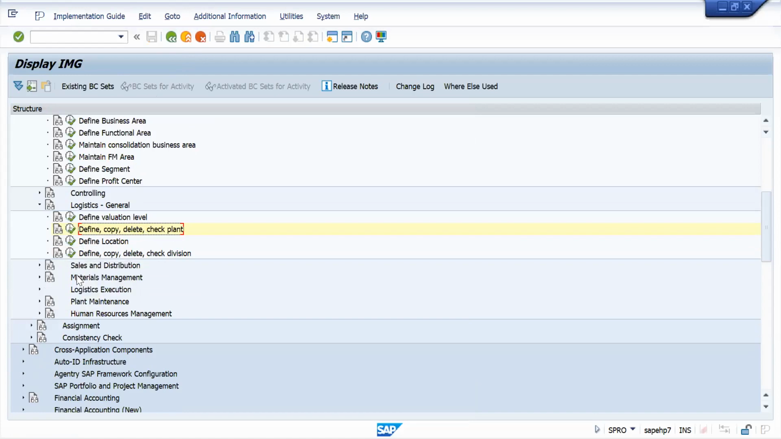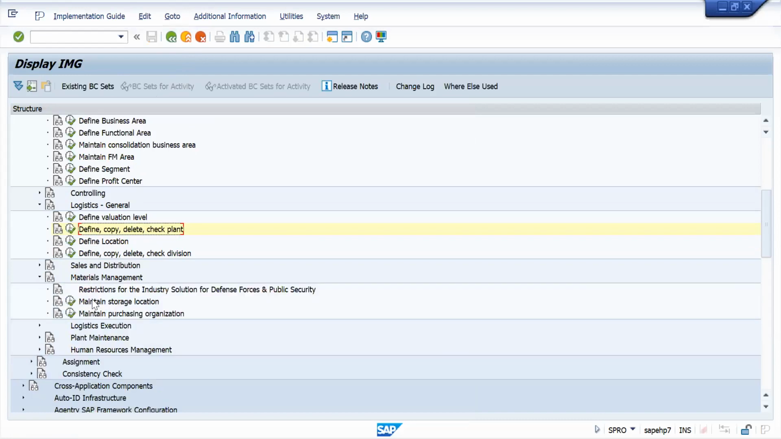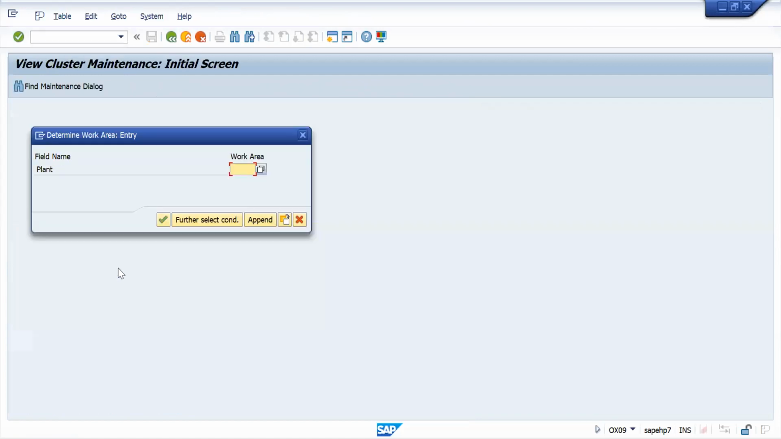For storage locations, we need to go here, Materials Management. Go here, Maintain Storage Location. Why maintain? Storage locations will come under plant only. That's why it is asking for plant. Storage location does not have its own existence, so it will come under plant only. Which plant do you want to maintain storage location for? My plant is NAP1.